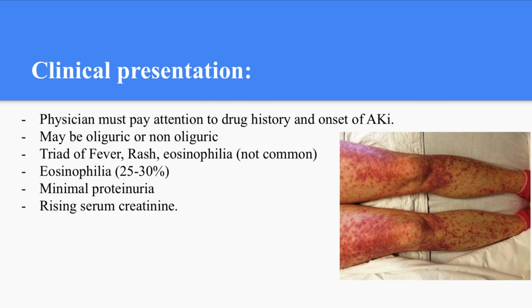Don't forget to do basal labs or basal workup for AKI. And in some cases, we might need a biopsy to confirm this diagnosis. In this photo, you can find the rash. So if you find the triad of rash, fever, and eosinophilia in a patient presenting with AKI, you have to consider acute interstitial nephritis.